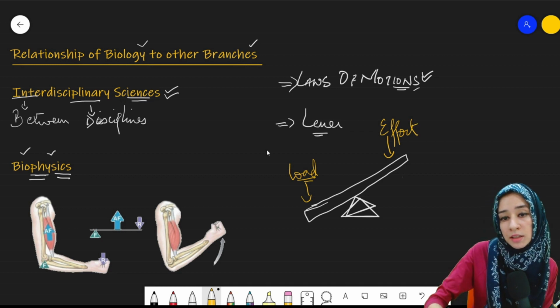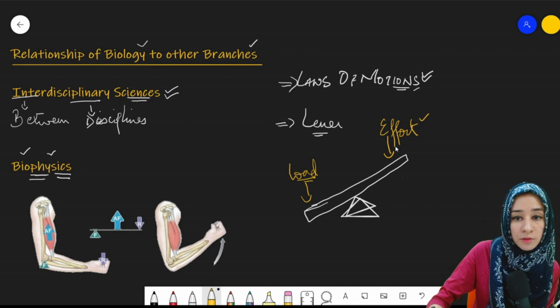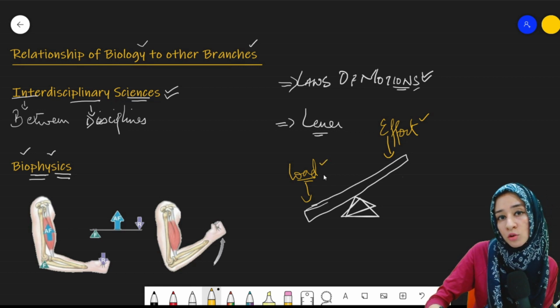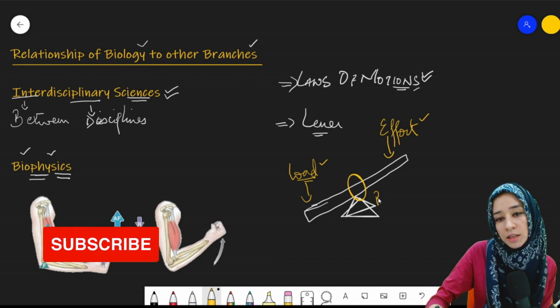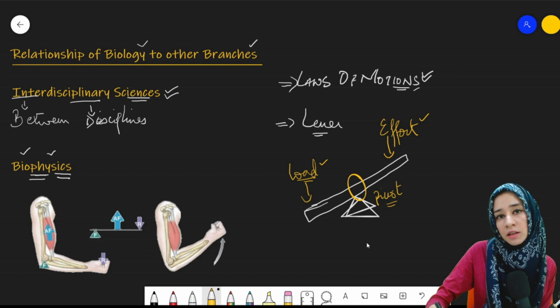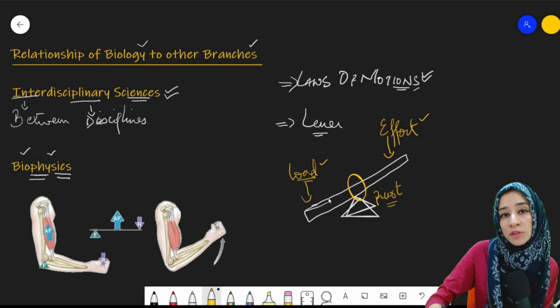The effort will be provided from this side when there is load on this side, right? And the movement will occur at the central point, which is known as the pivot point. This is the law or principle of lever. In order to move this load, you will have to provide some effort on this side.